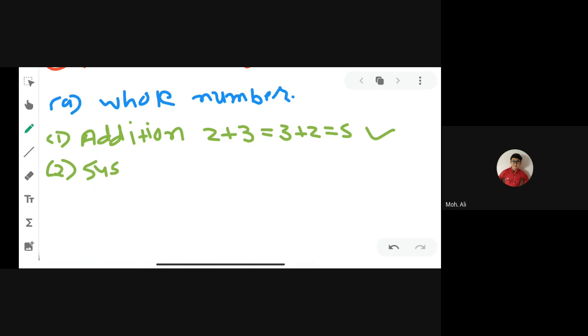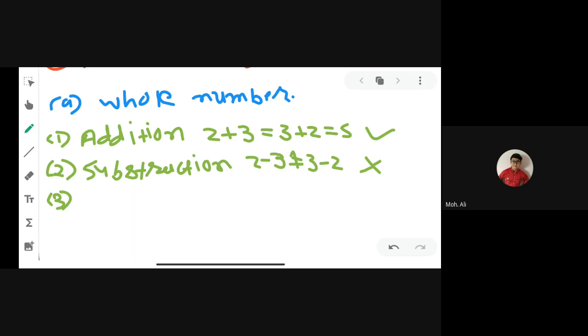In the subtraction case, 2 minus 3 and 3 minus 2 are not equal. You can see 2 minus 3 is minus 1, and 3 minus 2 is plus 1. So it means the answer is not the same. So we can say that under subtraction, it is not commutative. Clear, all of you boys? Commutative means we get the same answer. Please remember this.